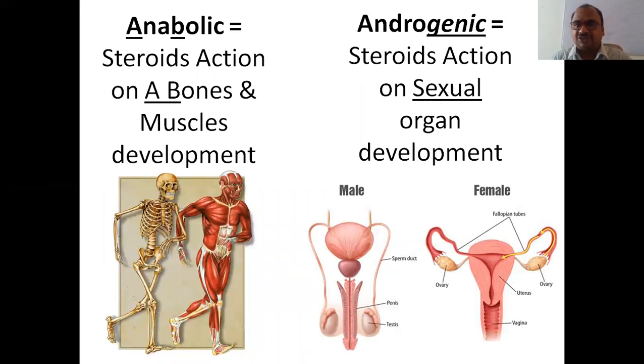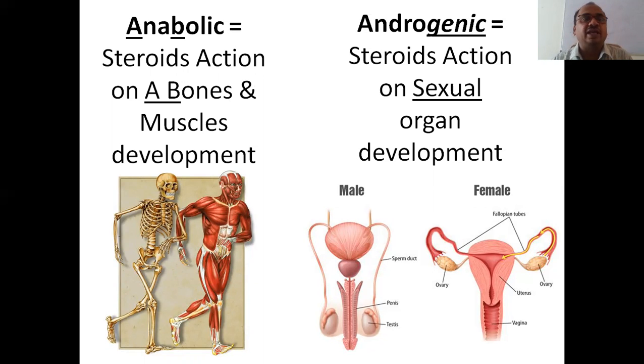See, first of all, you have to know the difference between anabolic steroids and androgenic things. What is the meaning of anabolic? What is the meaning of androgenic? In the last video, we completed androgen steroids. In this video, we will see the anabolic things. See, androgenic, this point you have to underline. Most of the students are confused here. Genic means generation, so sexual organ. These steroids' action on sexual organ development is called androgenic.